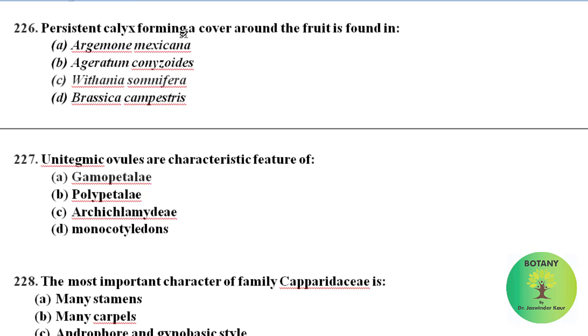Persistent calyx forming a cover around the fruit is present in family Solanaceae, and among these it is present in Withania somnifera, which belongs to family Solanaceae. Unitegmic ovules, the ovules having one single integument, are a characteristic feature of Gamopetalae.